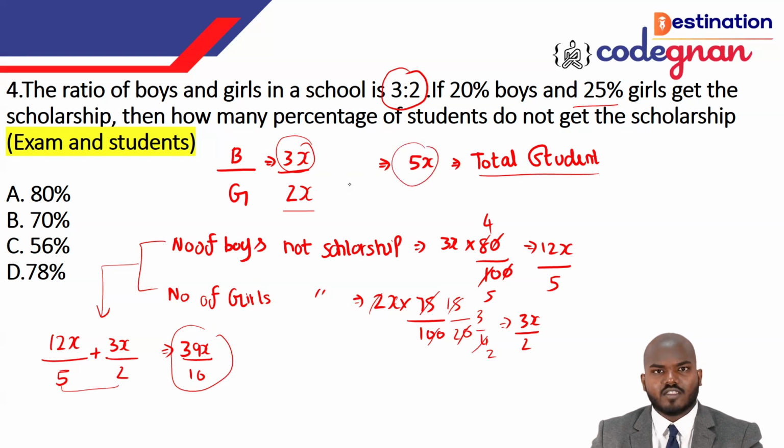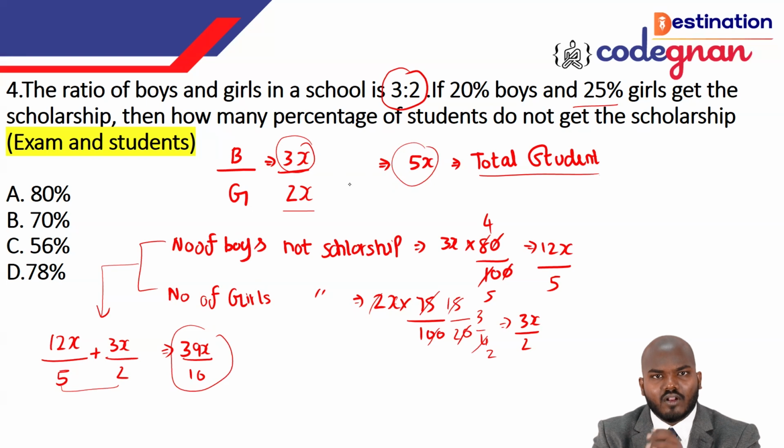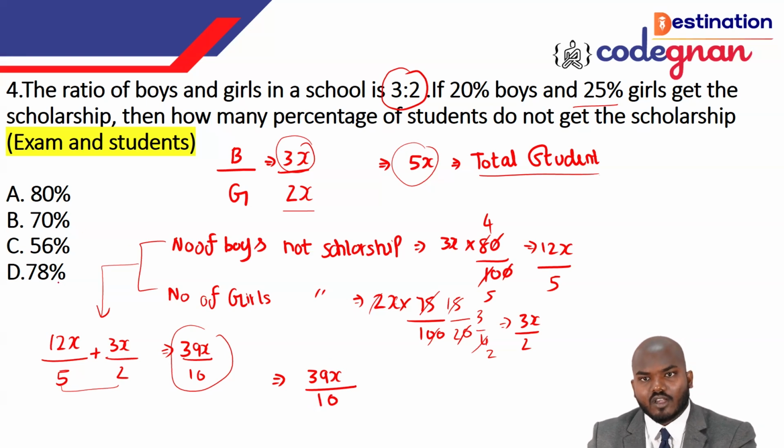Here 5x is the total number of students. If you compare the total number of students with the people who didn't get the scholarship, you can clearly get the people who didn't get the scholarship. I'm saying the students who didn't get the scholarship are 39x by 10. Sir, why are you finding this? You have already found the value, right? But guys, we have the value in percentage, so we need to convert into percentage. So you need to cancel the x.